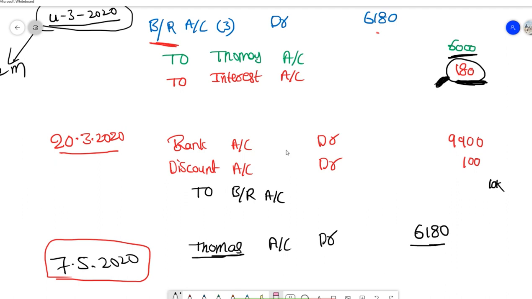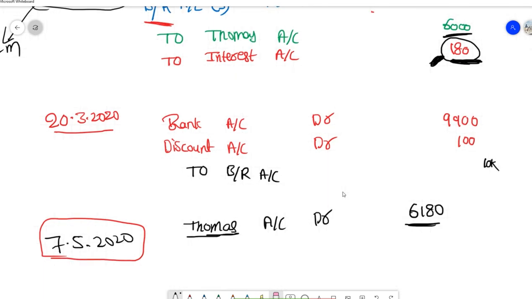So Thomas will become our debtor not for 6,000 rupees, but for 6,180 rupees. Okay, Thomas account debit to bills receivable account 6,180.